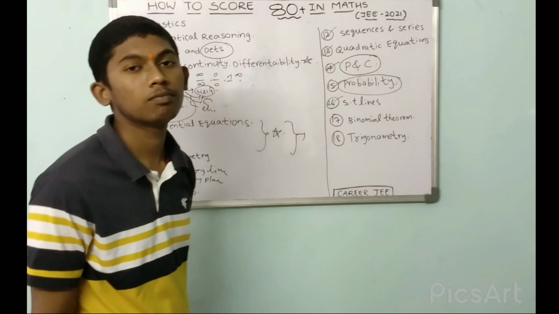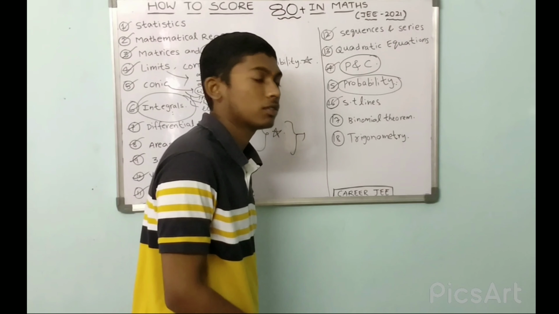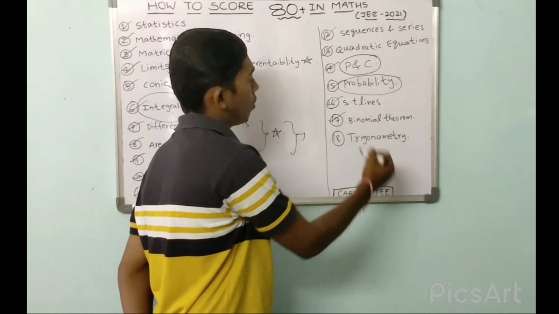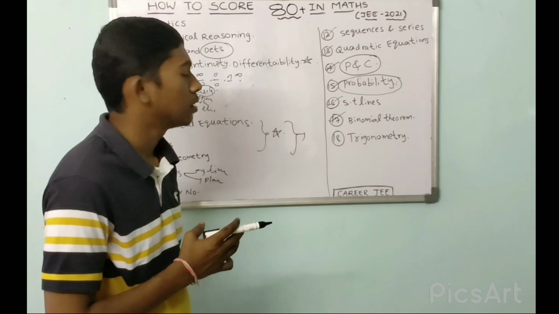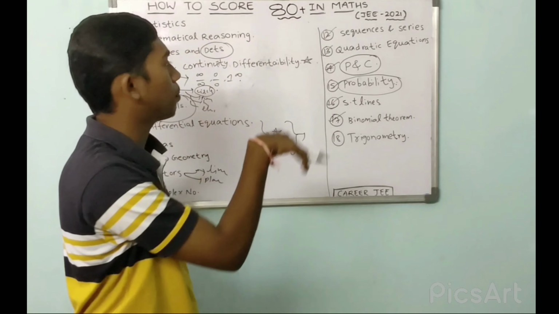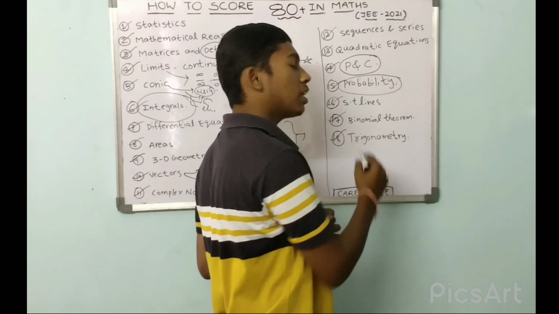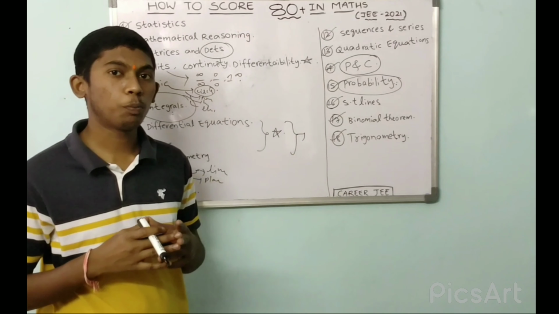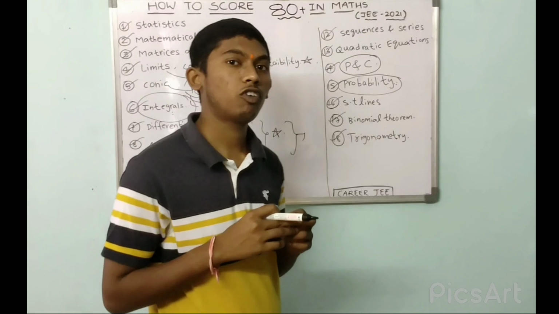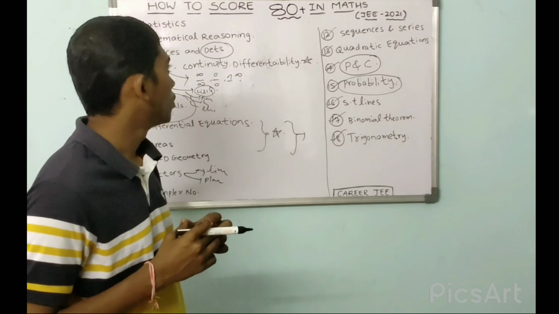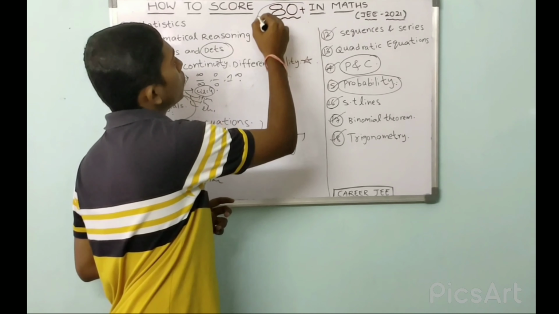And coming to binomial theorem, like T R plus 1, we have some formulas. Please learn those formulas. And coming to trigonometry, this trigonometry is useful in all these chapters. So please learn the concept of trigonometry, and we can convert 2D into 3D also. So please practice sums first of all. Practice is more important for mathematics. So these are the most important chapters which can give you plus 80 or more than that.